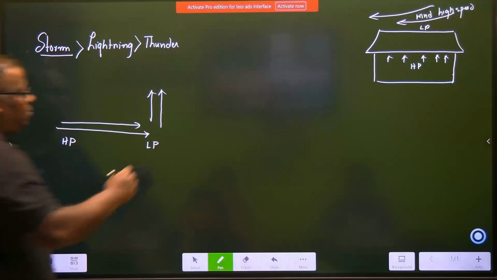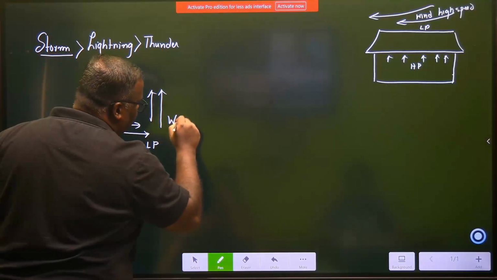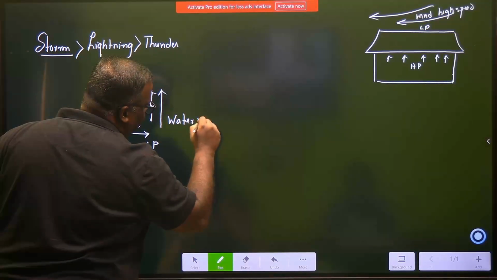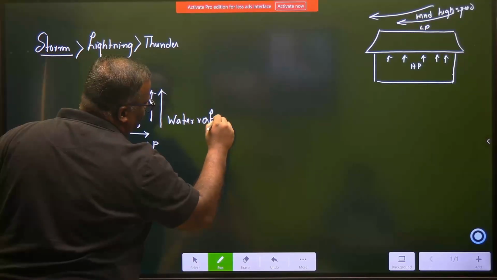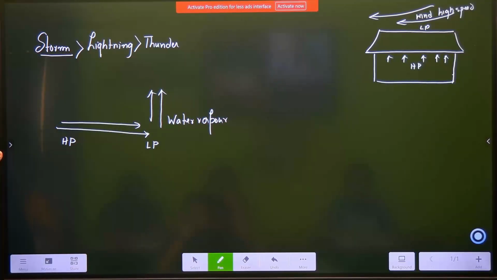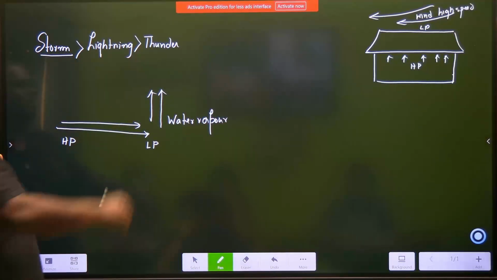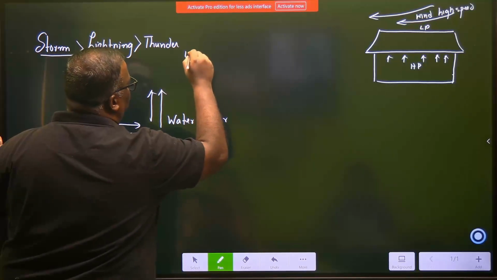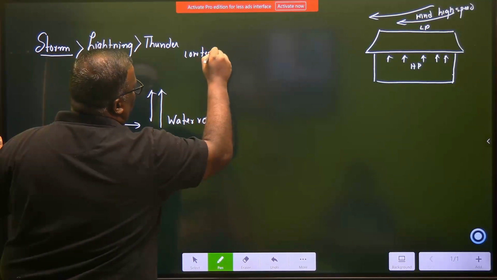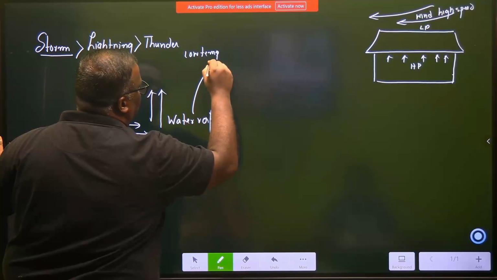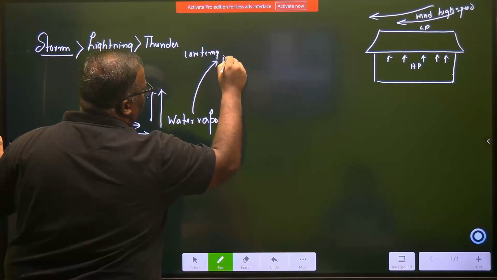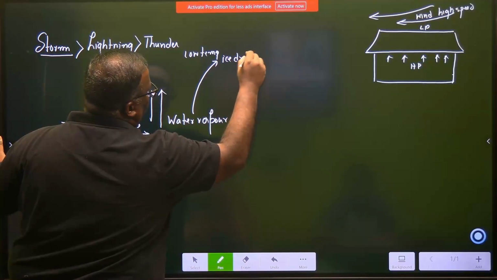This rising air will have water vapor और moisture in it. क्या रहेगा? Water vapor और moisture रहेगा इसके अंदर. ठीक है? ये ऊपर जाते जाते, ऊपर चला जाता है, यहाँ पे हो जाता है low temperature. Low temperature. So these water vapors will become what? They will become ice droplets.